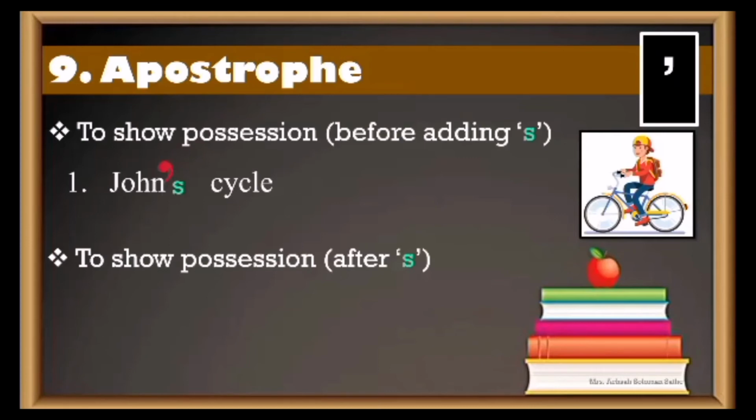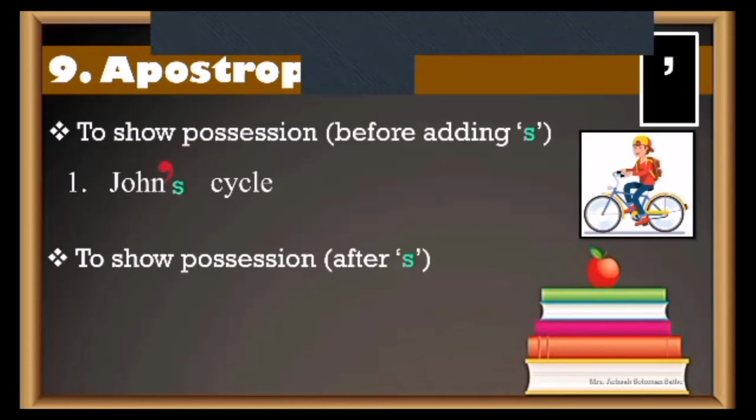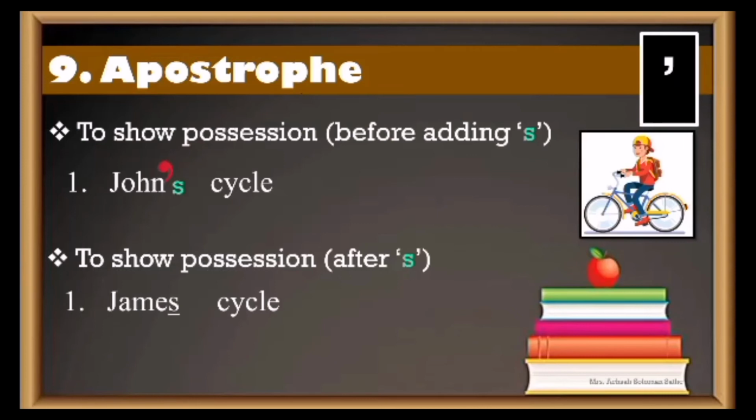But when will the apostrophe come after the S? That is when someone's name is like James. Say James, say Vikas, Silas. What comes at the end of all these names? S. Can you see?